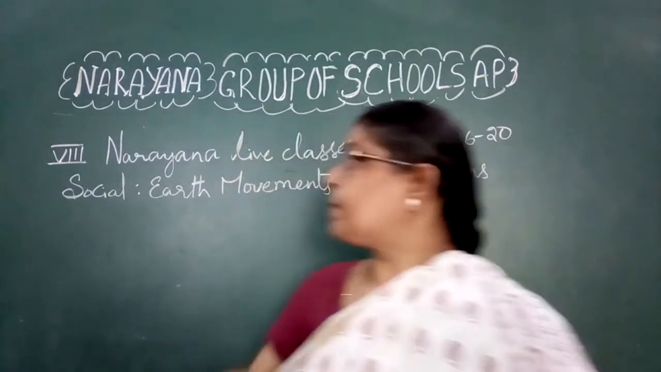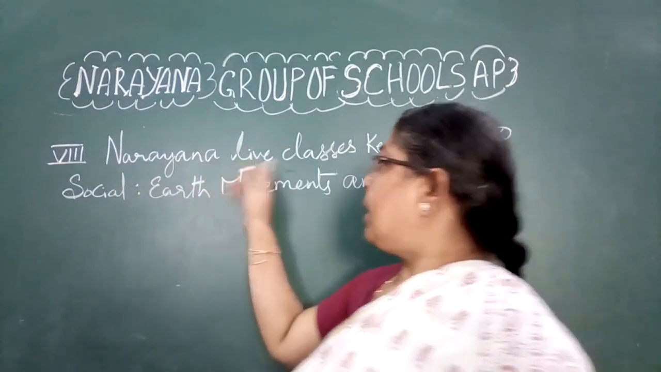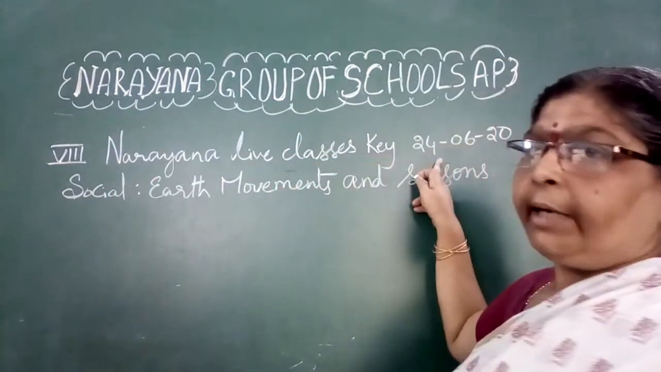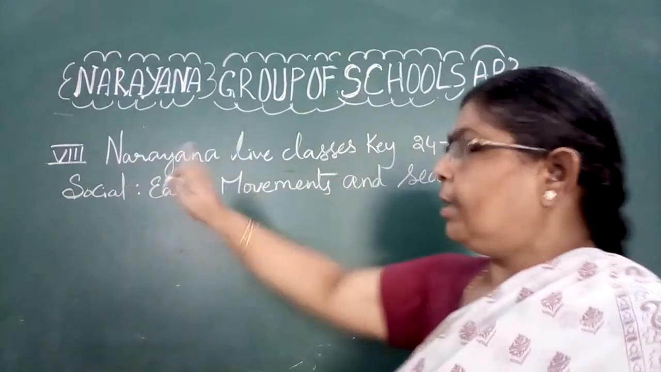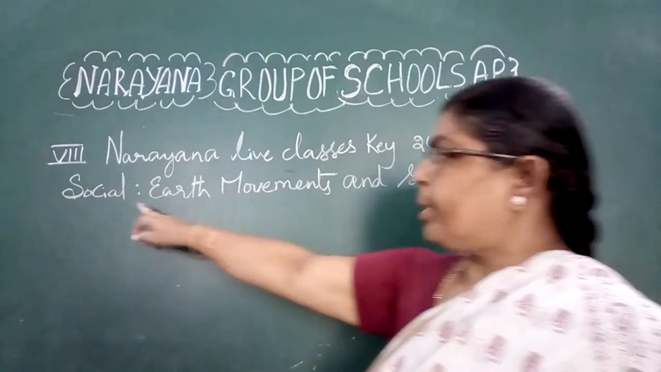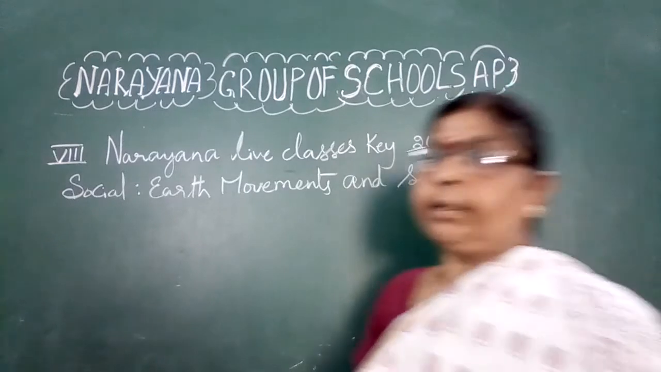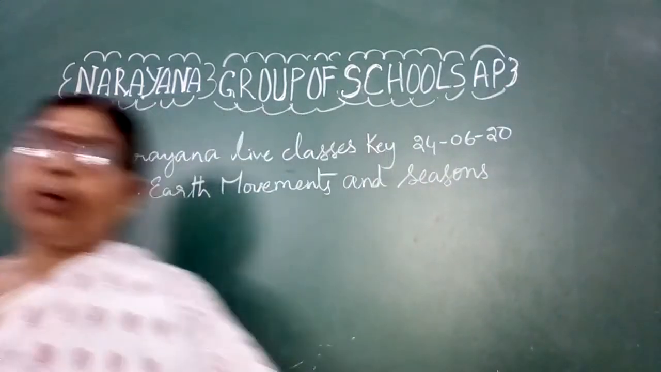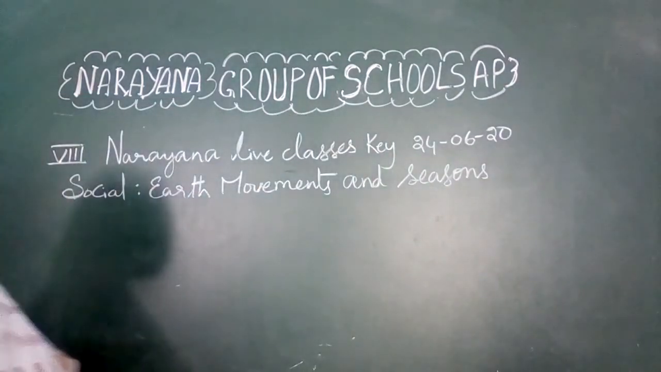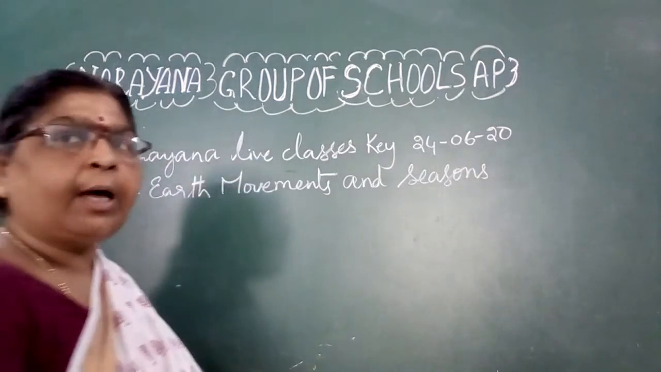So, children, once all of you look onto this Narayana Life Classes key of date 24/6/20, that is 8th class. What is the topic? Social studies topic is Earth movements and seasons. You know very well that the Earth has mainly two movements.